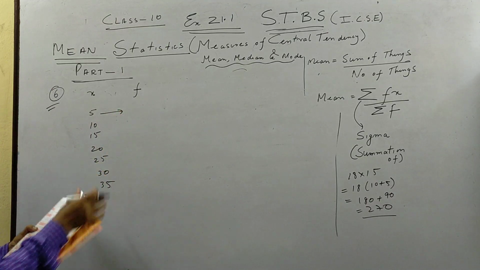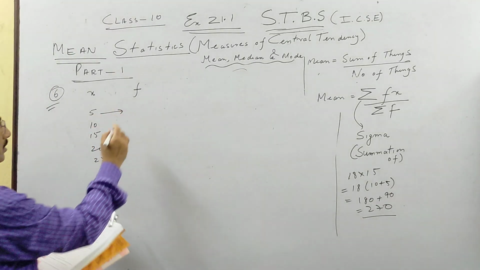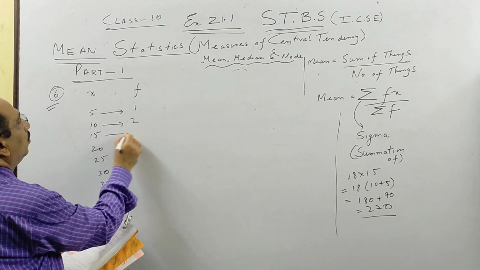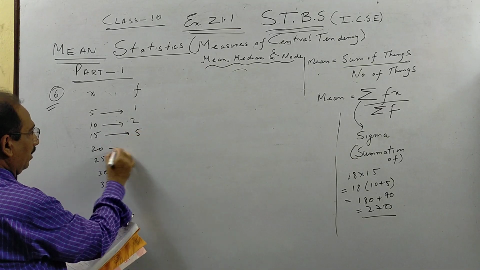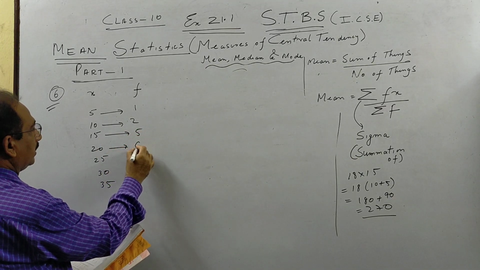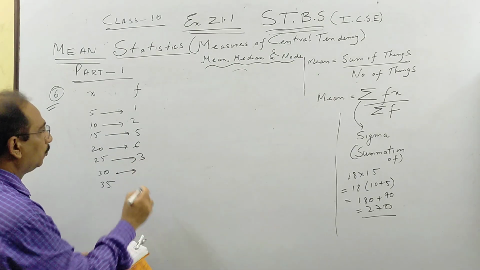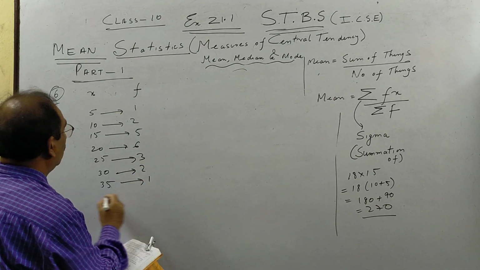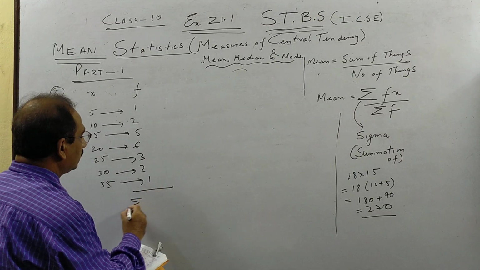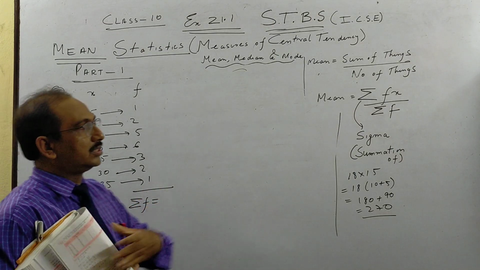Frequency means how many. The answer is always X, remember boys. 1, 2, 5, 6, 3, 2, 1. So when you add this, it is called summation of frequency.